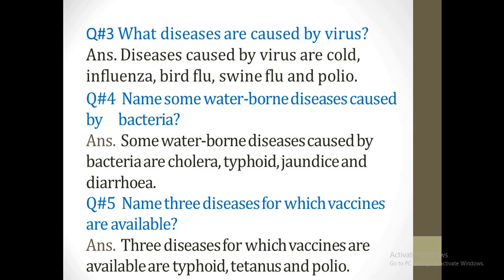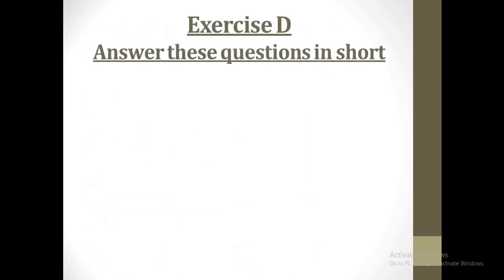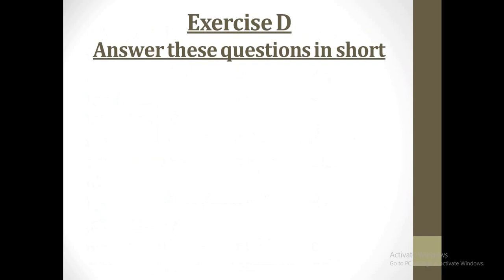Question number 5. Name 3 diseases for which vaccines are available. Answer, 3 diseases for which vaccines are available are typhoid, tetanus and polio. Now we are going to start with exercise D. Answer these questions in short.